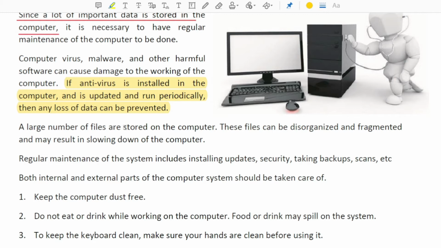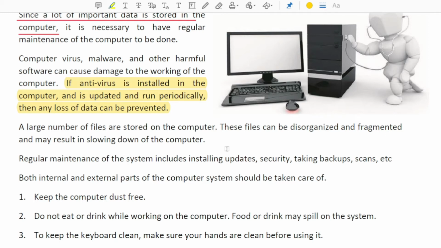A large number of files are stored on the computer. These files can be disorganized and fragmented and may result in slowing down of the computer. If we are using our computer for a long time, many months have passed and we keep on storing files, some files are disorganized and fragmented and may result in slowing down the computer.